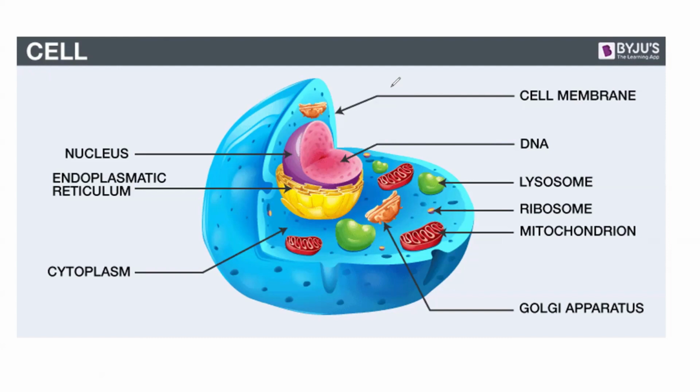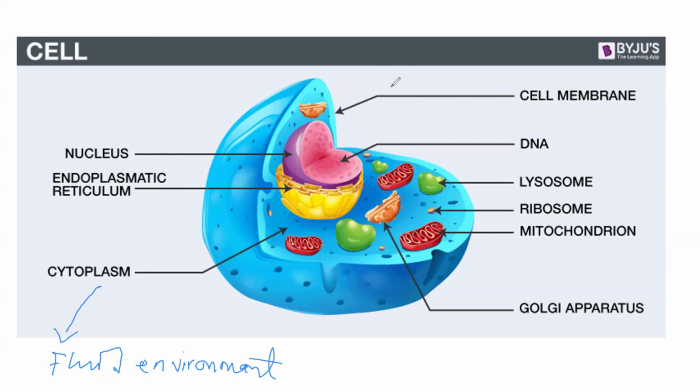And then the next thing is the cytoplasm. Cytoplasm is the part of the cell that is a fluid environment where all the organelles of the cell are suspended.